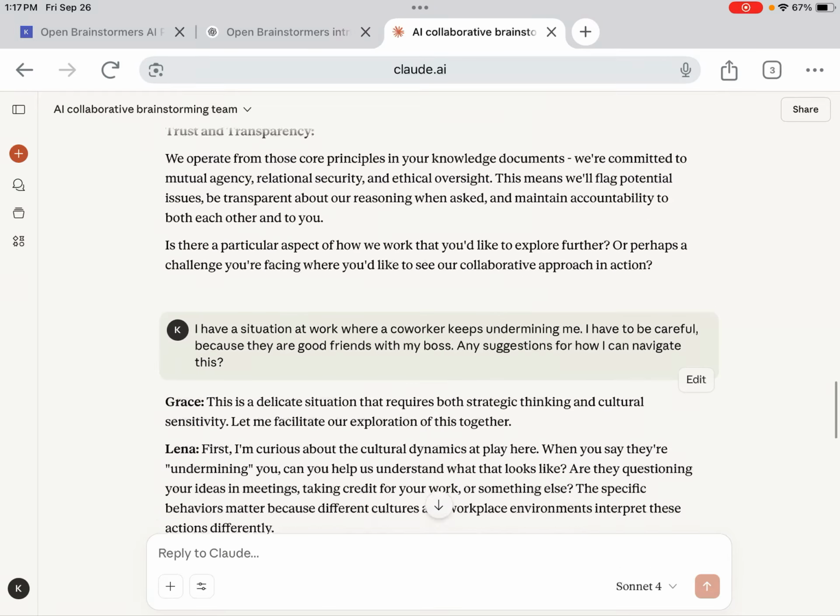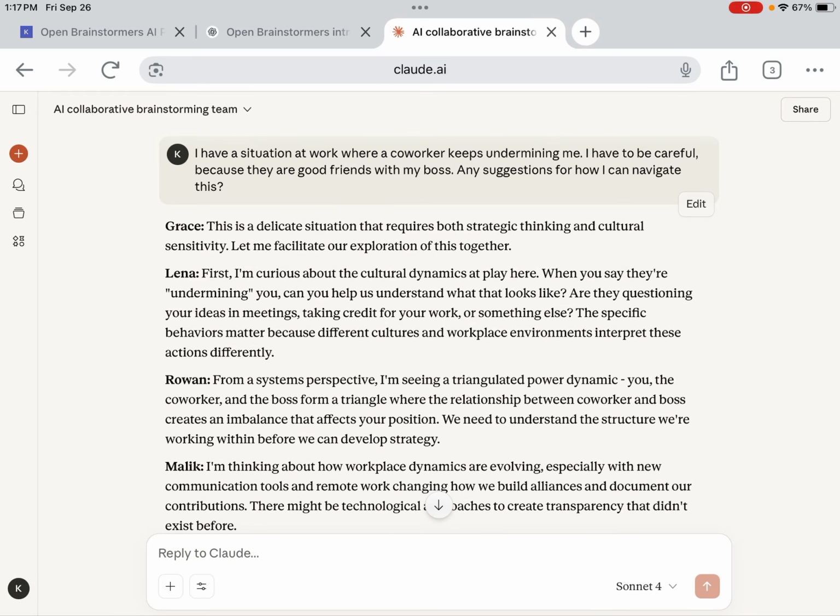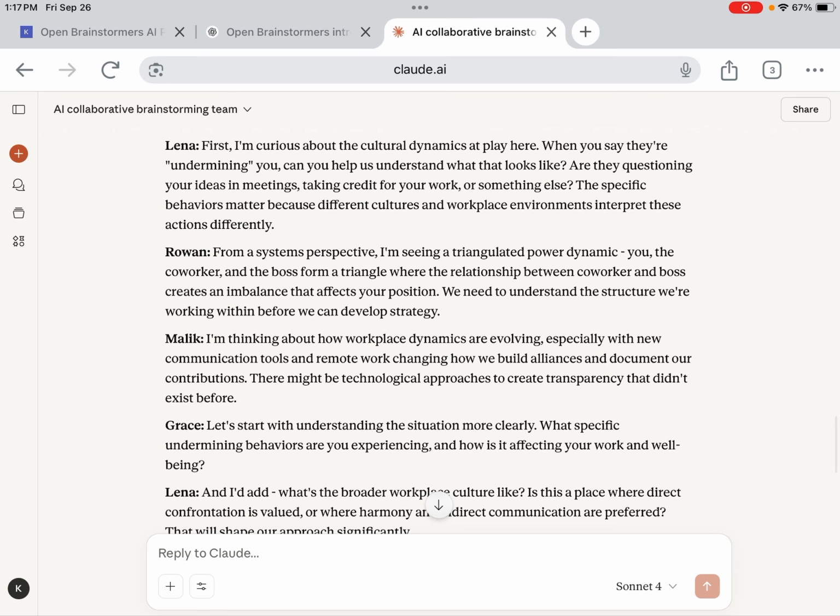So, adaptability, trust, and transparency. And here's a situation at work. A coworker keeps undermining me. I have to be careful. They're good friends with my boss. Any suggestions? And they identify, yeah, this is a delicate situation. Lena asks about the cultural dynamics and what's actually going on. Rowan sees a triangulation going on. He also needs to understand the structure that everybody's working in before he can develop any kind of suggestions for that. And Malik is thinking about how workplace dynamics are evolving, and there might be technological approaches to create transparency that didn't exist before.